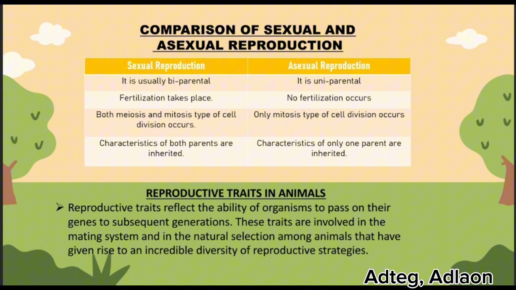So this is the comparison of sexual and asexual reproduction. Just pause this video and look at the illustration. Reproductive traits in animals. Reproductive traits reflect the ability of organisms to pass on their genes to subsequent generations. These traits are involved in mating systems and in the natural selection among animals that have given rise to an incredible diversity of reproductive strategies.